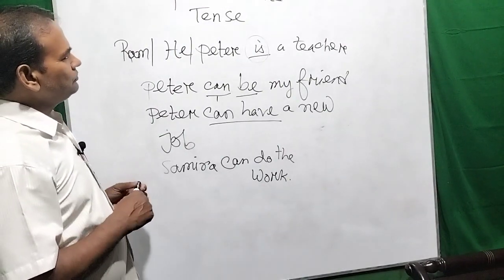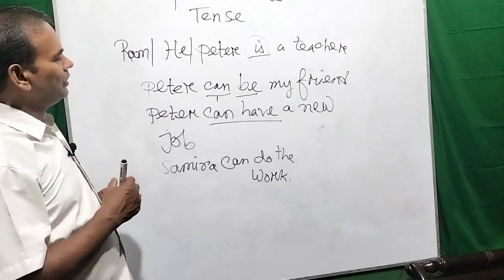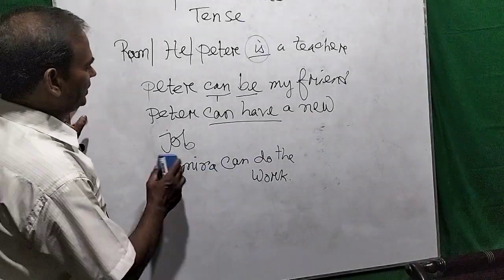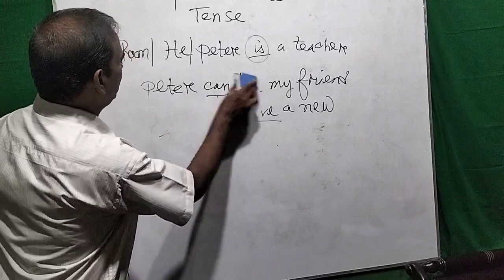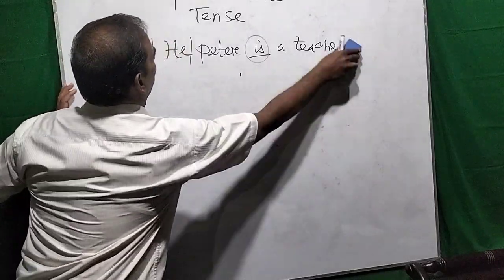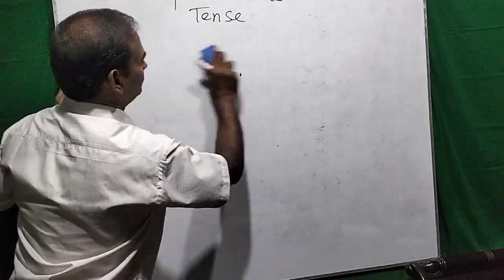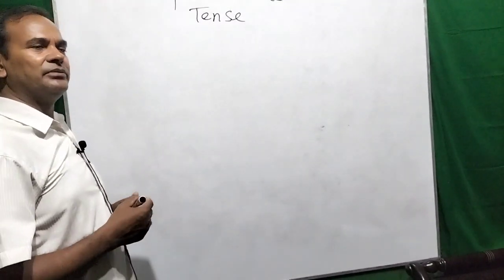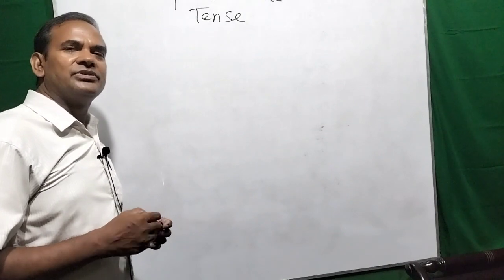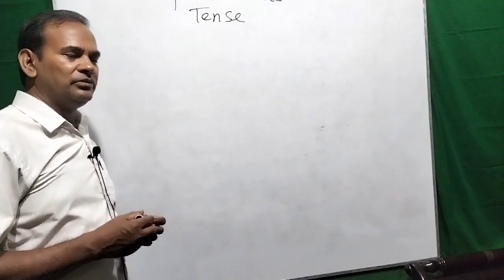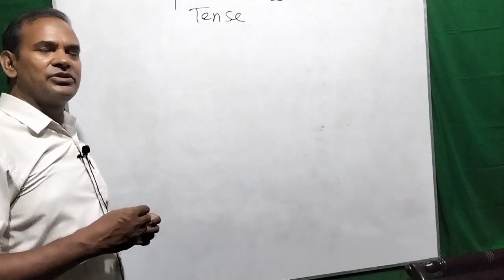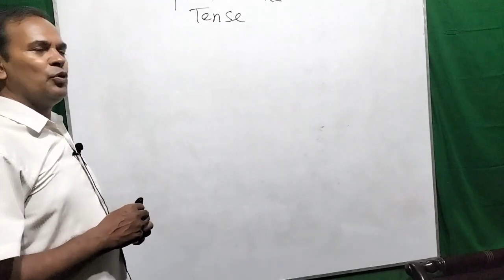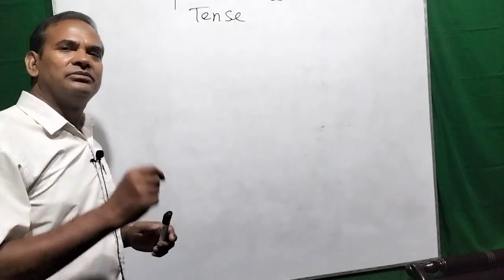So, dear viewers, you can see how we use the present indefinite with other subjects. That means the subjects are third person plural, first person, and second person. With three kinds of subjects, we can use the doing verb without any change.